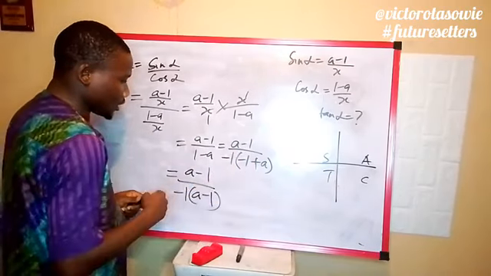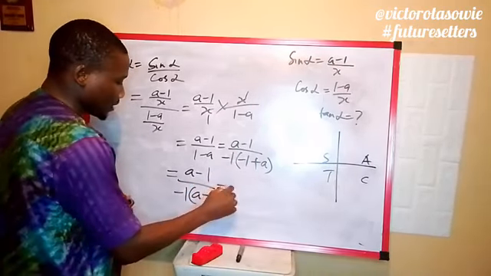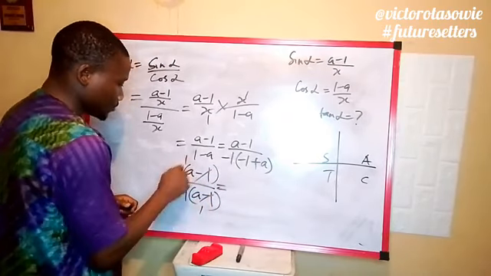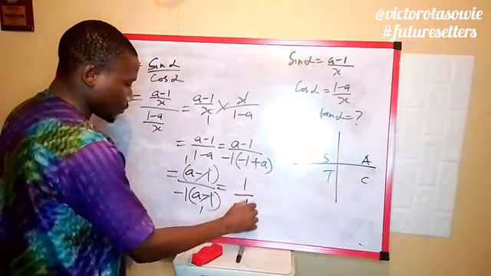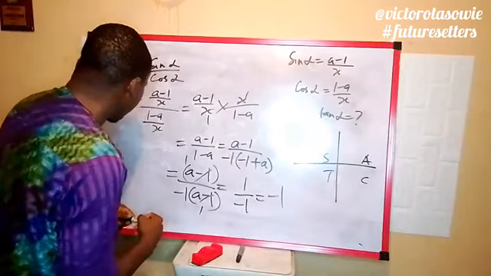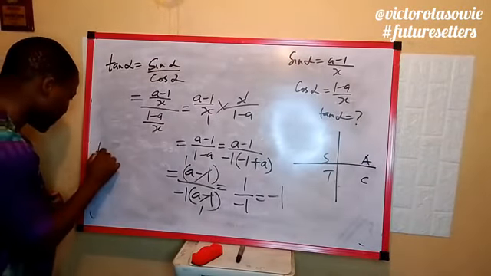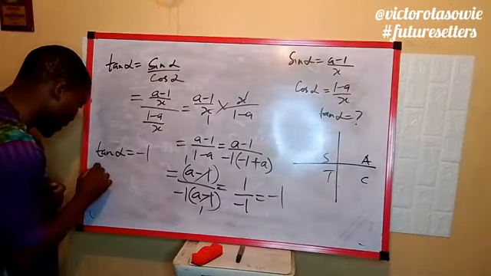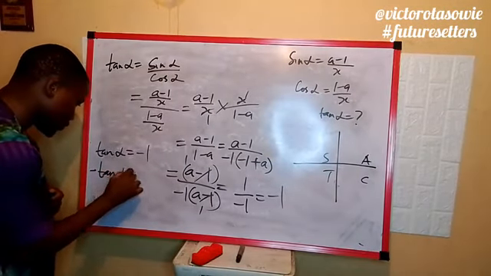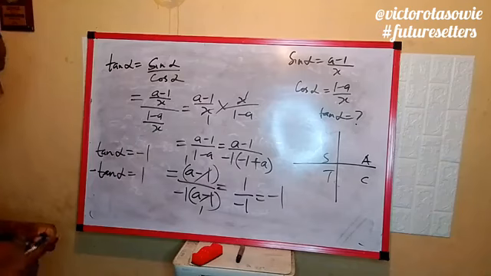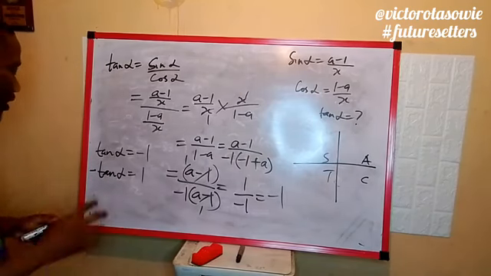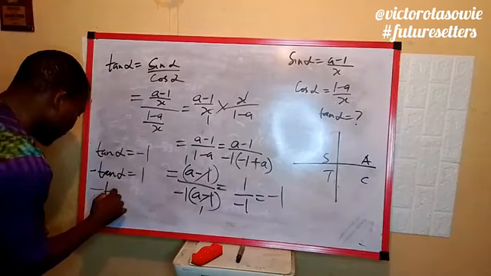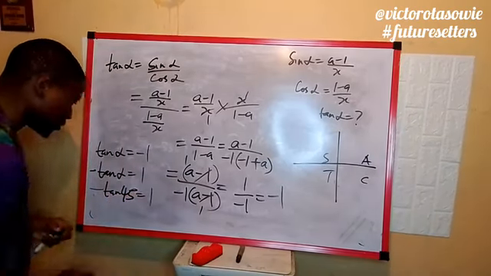Then we cancel out a minus 1, and what we have is 1 over minus 1, which is minus 1. So if tan alpha equal to minus 1, what will you do? Bring this minus sign here: minus tan alpha equal to 1. At what angle will tan be 1? 45. So that means we have minus tan 45 degrees equal to 1.